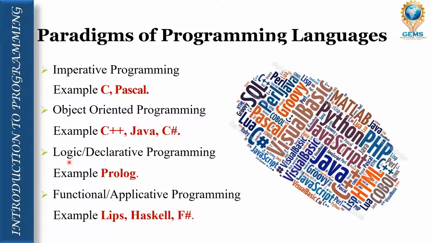The third point is logic or declarative programming language. The example is Prolog. As I told you, Prolog is not a functional language, but a logic programming language, and Prolog belongs to the 5th generation of programming languages. Functional applicative programming language: Lisp is the example. So this third and fourth point belong to the 5th generation programming languages. This is all about the paradigms of programming languages.